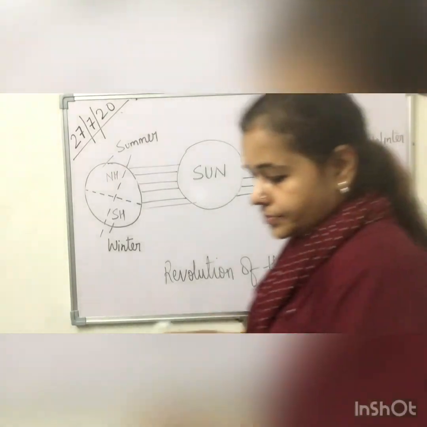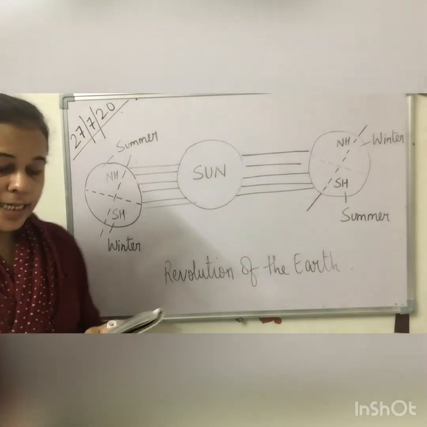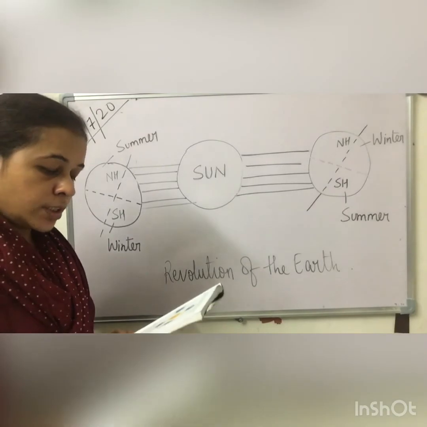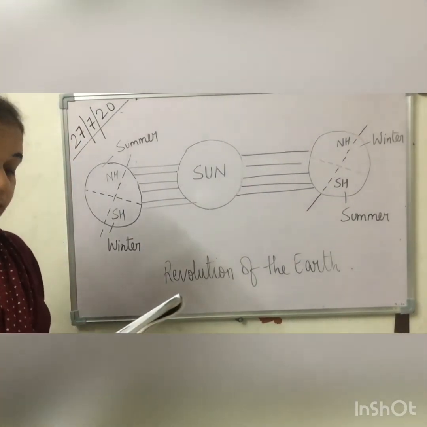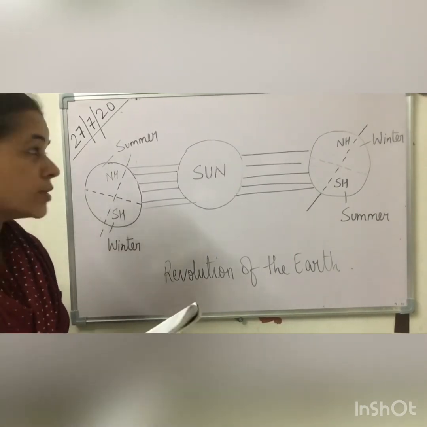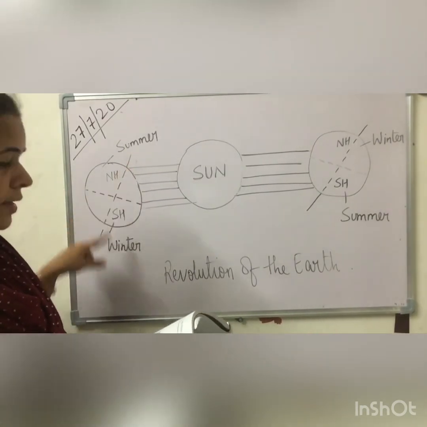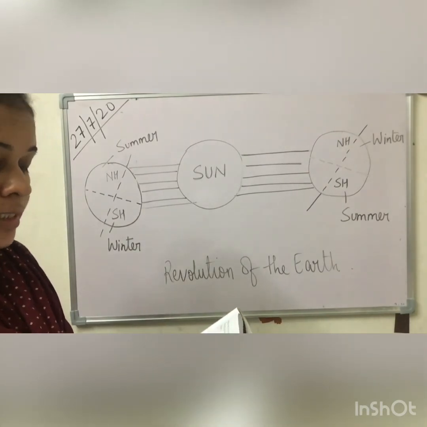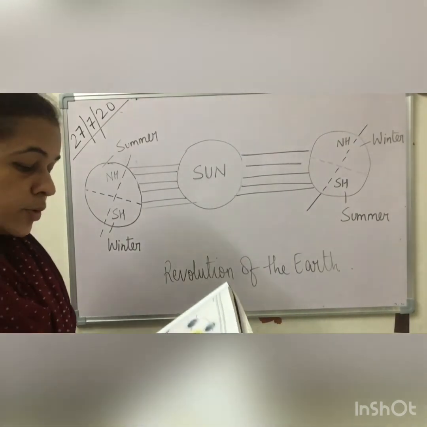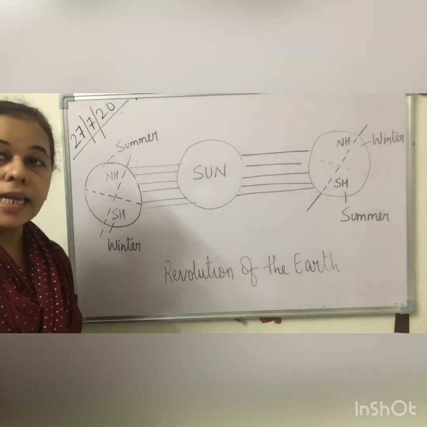Now let me read in a nutshell. There are two movements of the earth, rotation and revolution. The earth spins along an imaginary line called the axis. We all know that this is the axis. The spinning of the earth on its axis once in 24 hours is called rotation. The rotation of the earth causes day and night.